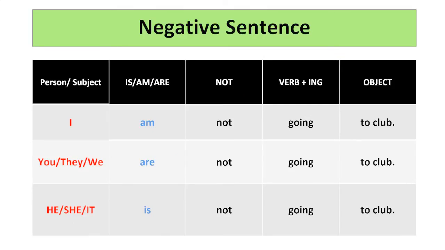Then we have a negative sentence. The formula is you have a subject followed by a helping verb and not, verb plus ing, object. As you know, I is followed by am. So I am not going to club. We are not going to club. He is not going to club.